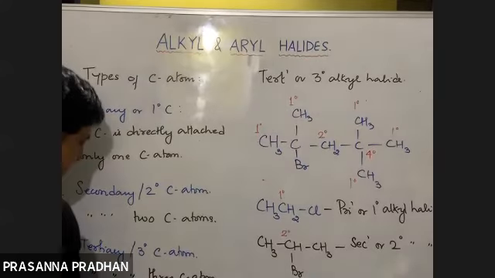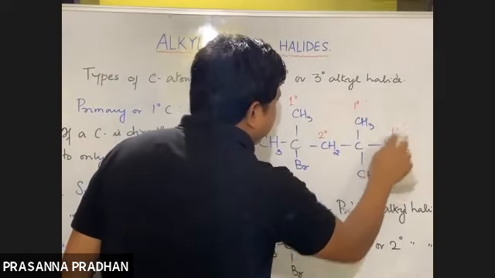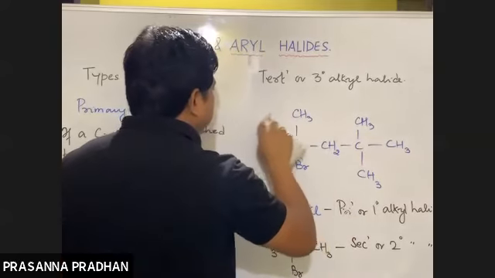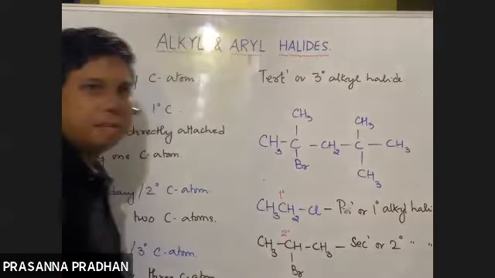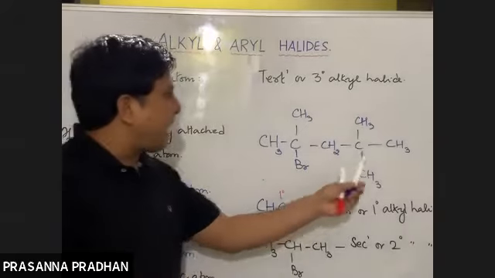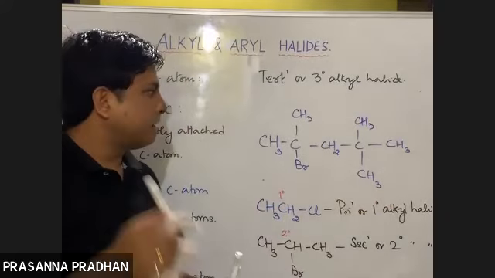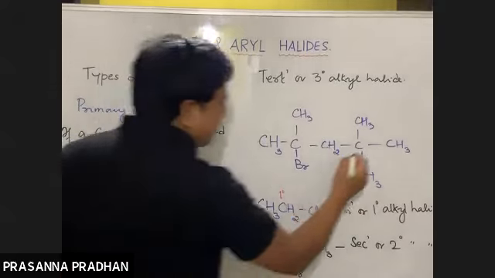No, because the valency of this carbon is already saturated. This carbon is already connected to 4 carbon atoms, so we cannot add an extra halogen here. In that case, the valency of carbon would be 5, which is not possible.